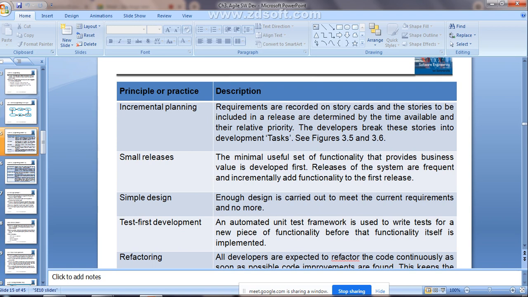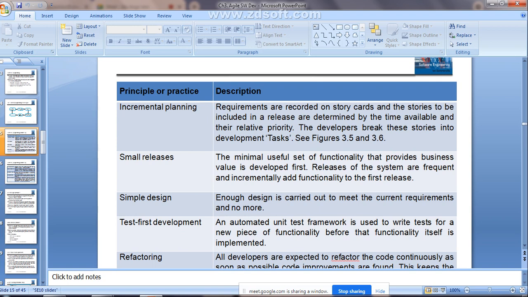That means whichever requirement has the highest priority, that functionality you are going to do in the initial implementation, and then you release that software, right? After that you add the additional functionalities incrementally, one by one, according to the requirement, to the first release. That is what is called small releases. That means in the initial implementation you add the minimal useful set of functionalities. Clear? That is the second principle.